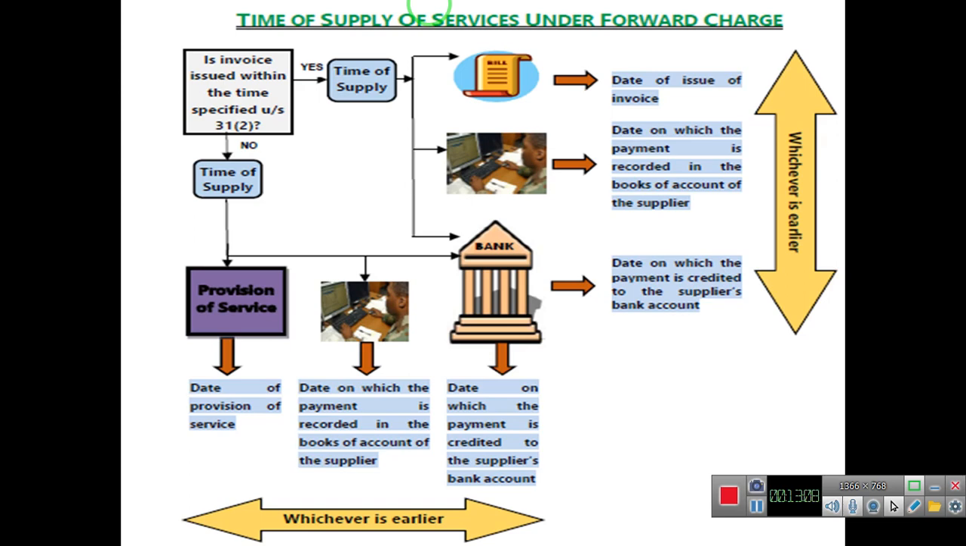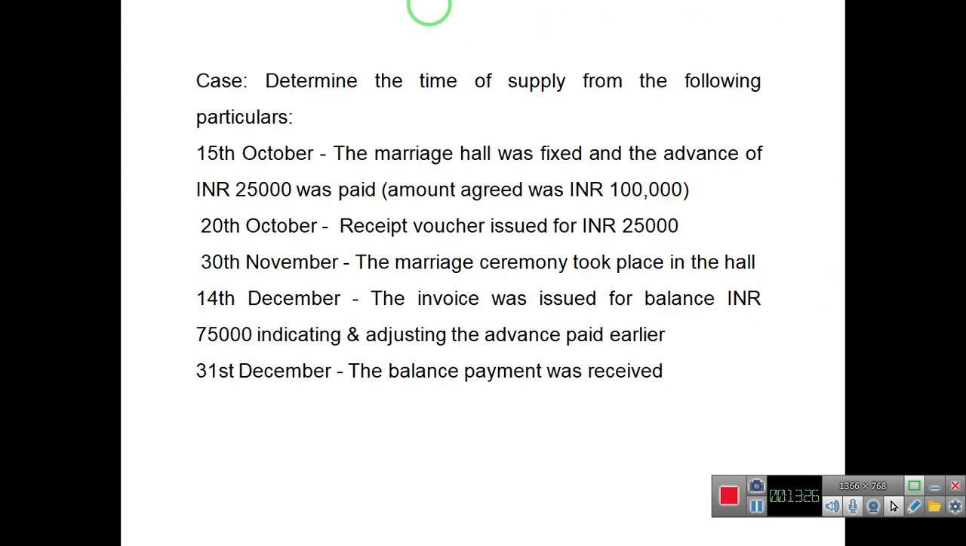Here the last date of issue of invoice, second, the date on which payment is recorded in the books of accounts, and the third one is the date on which payment is credited to the supplier's bank account. The earliest date of all three will be the time of supply.